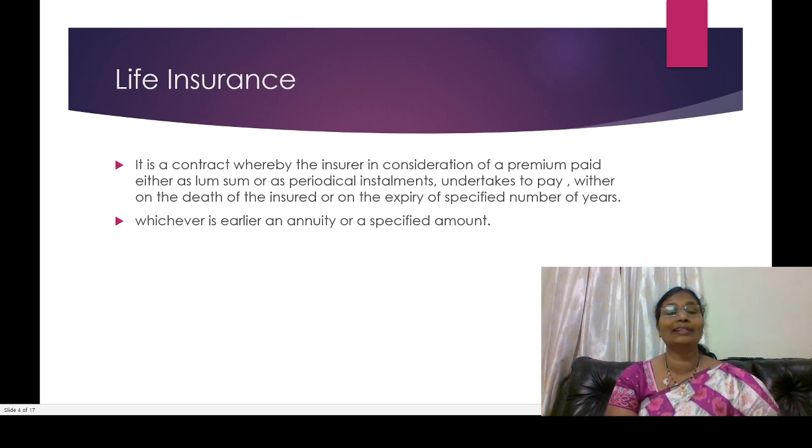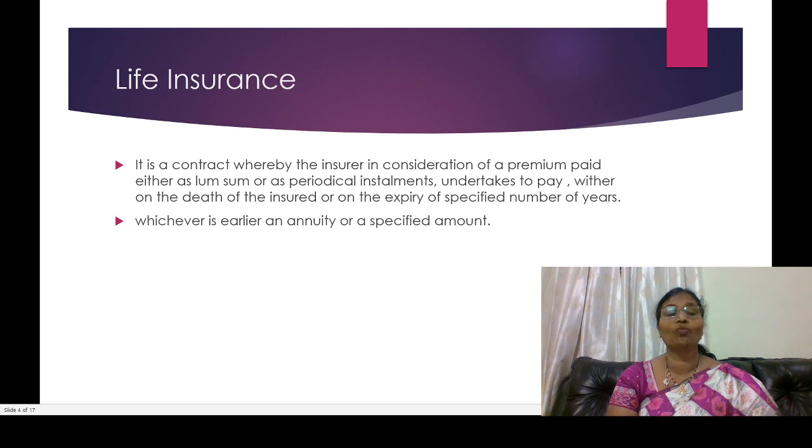Whether on the death of the insured or on the expiry of a specified number of years. Suppose you take a term life insurance policy and the term is 30 years.